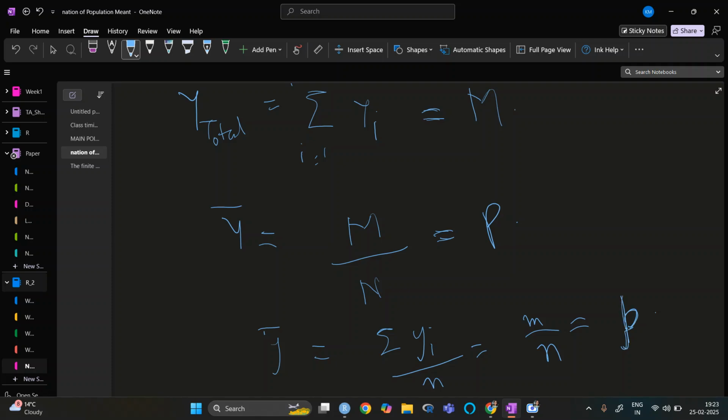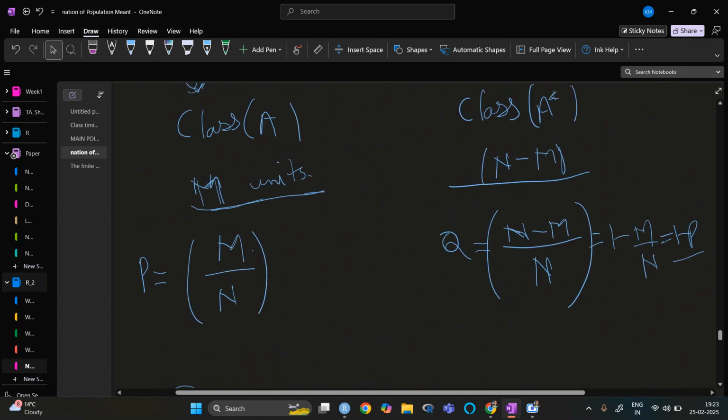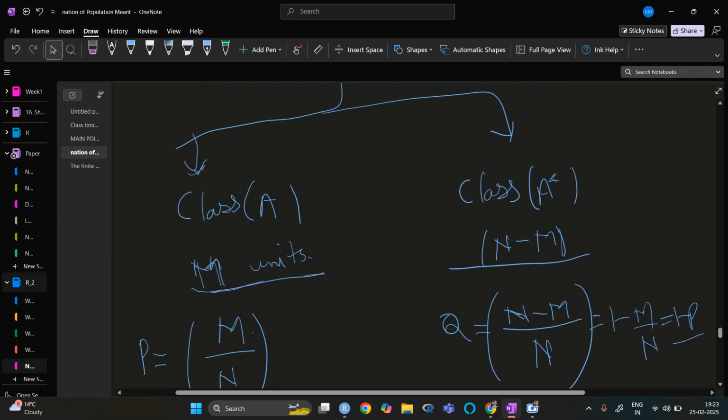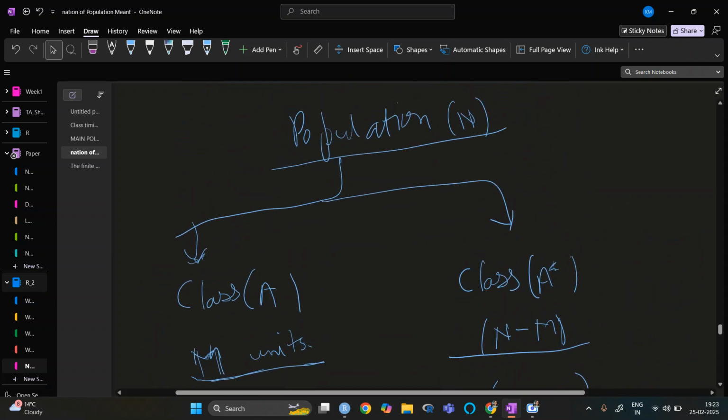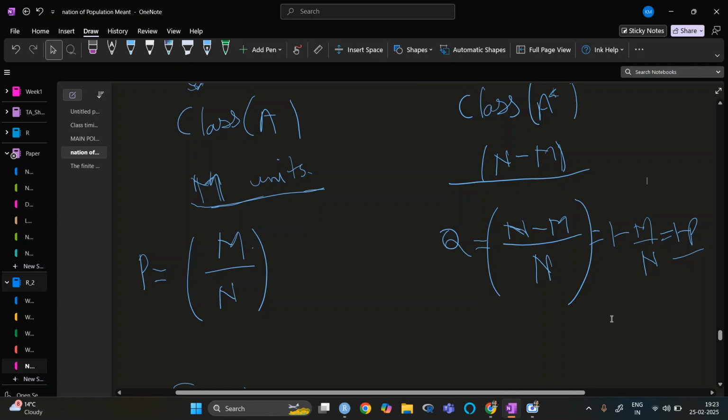Now what we are doing is, till now we were saying that for this class it is m upon n, for this class it is n minus m upon n. But right now what we know is that if we have found one, we do not need to find the other one. It is basically one minus the other one. So rather than finding for both the classes and increasing our work, we just do it for one.